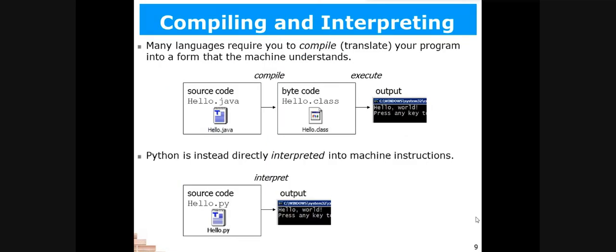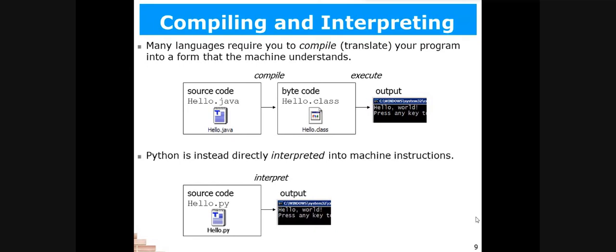Now talking about compiling and interpreting process. In other languages, if you have used Java, C, C++, you might have seen that first you need to compile the program before executing. We need to generate a bytecode, or you can say object code, for the program. This first process is done in all the other languages like Java or C++.